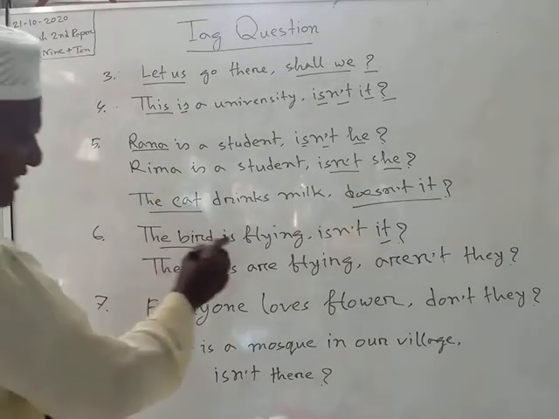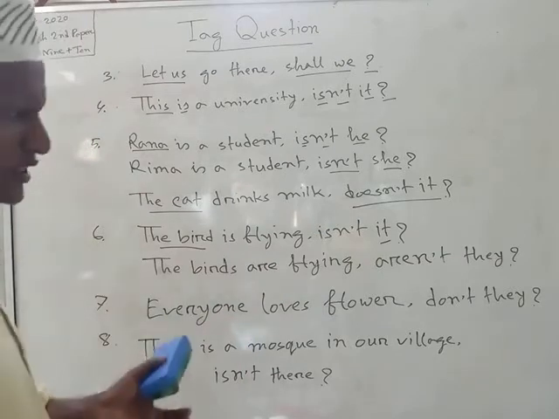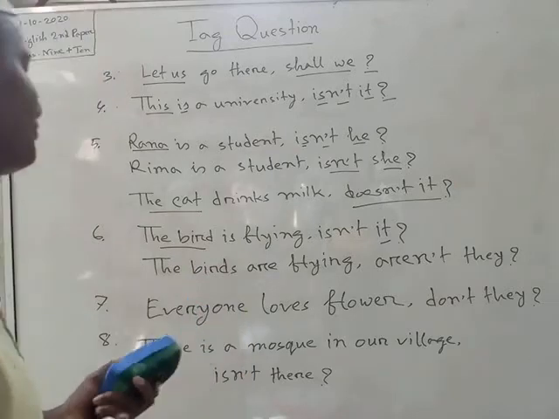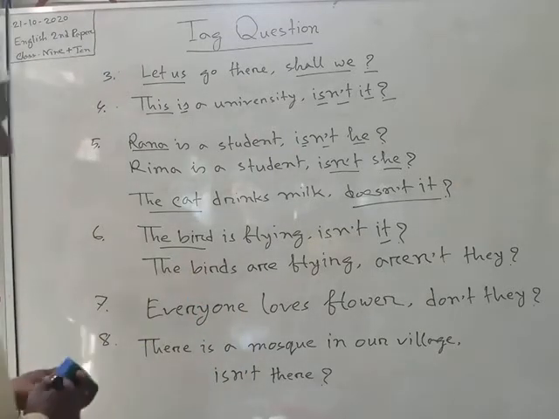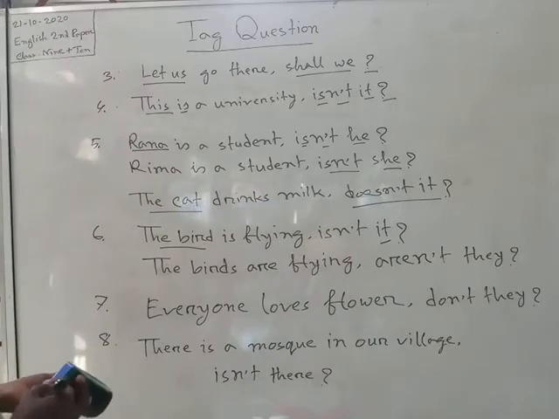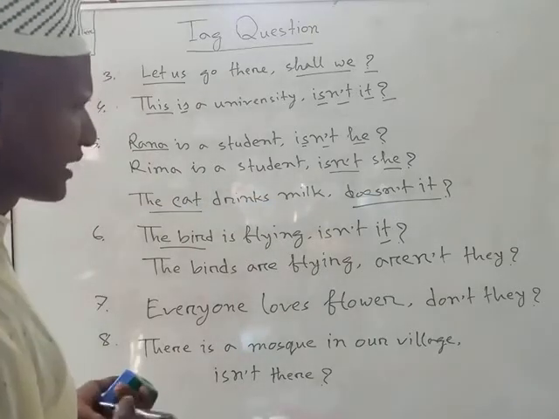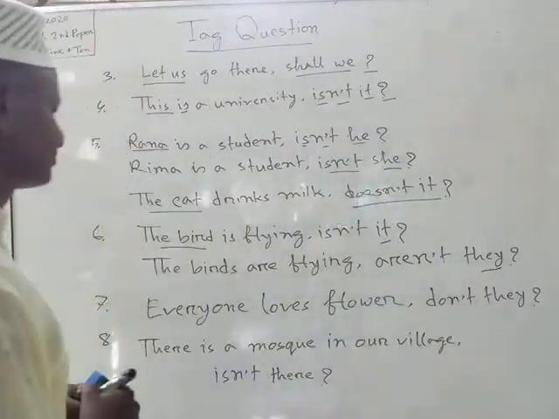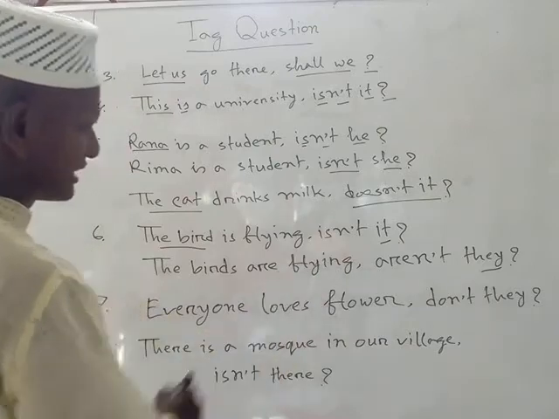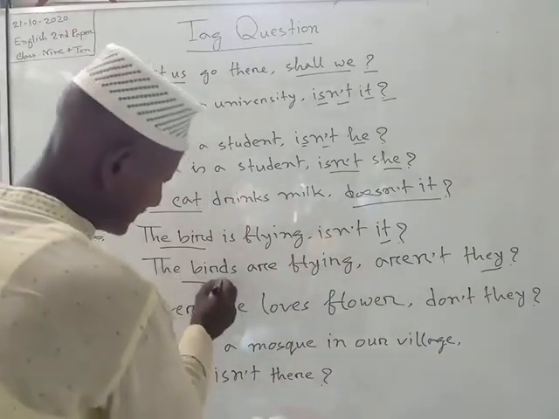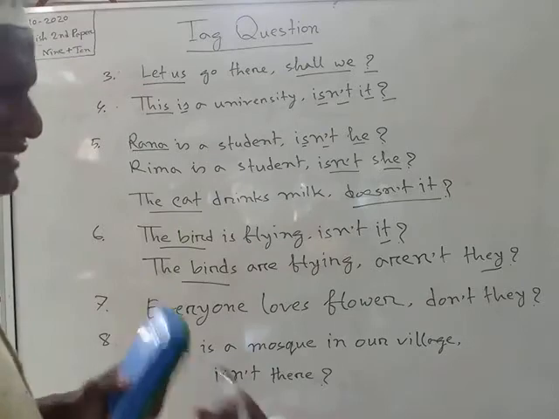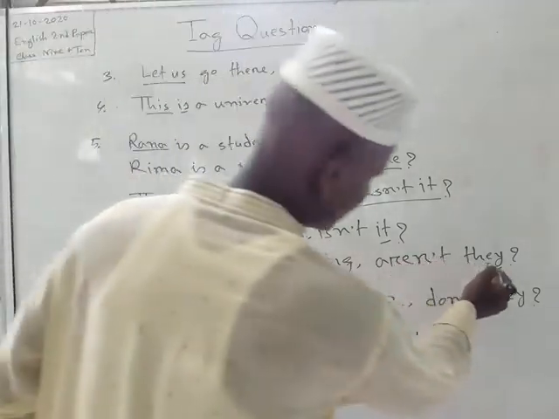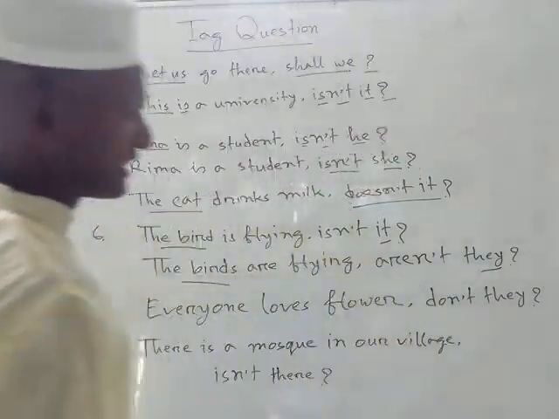Such as, the bird is flying, its tag question is isn't it, not isn't they or aren't they. And when the subject is plural, then we have to take its pronoun "they." Such as, the birds are flying. In this sentence, the birds indicates a plural number, so we have to take "they," not "it," "he" or "she."